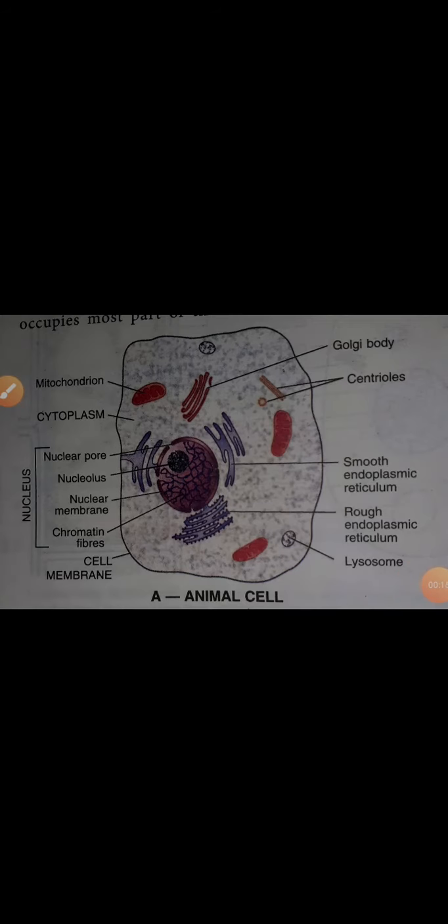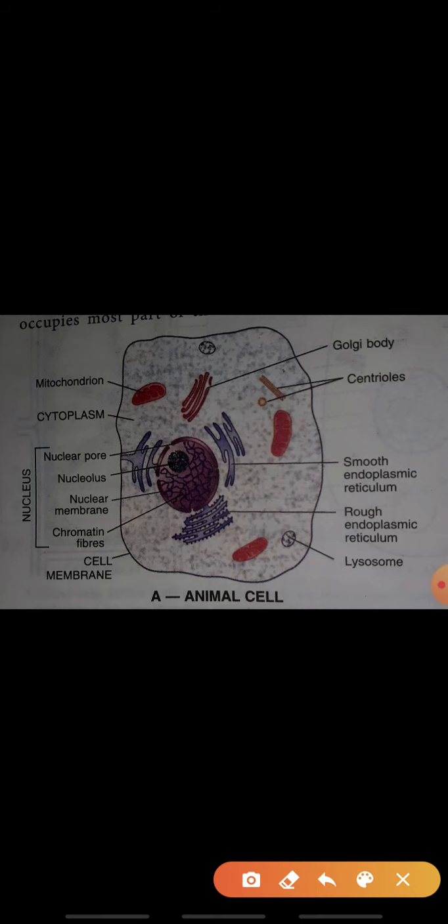In front of you can see the picture of a cell. This is the animal cell, and here we will study in this video about the Golgi apparatus. Golgi apparatus are also called Golgi bodies, also lysosomes and centrosomes. Centrosomes we study with the centrioles. First we will study about the Golgi apparatus or Golgi bodies.